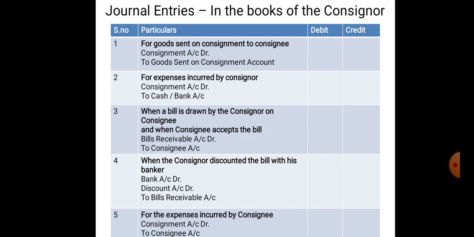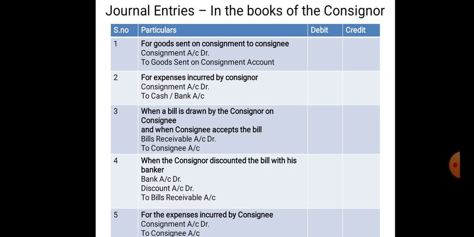When the expenses have been incurred by the consignor, consignment account is debited to cash or bank account. So, in the consignment account, to cash or bank account should be debited. Now, when a bill is drawn by the consignor on consignee, and the consignee accepts the bill, then bills receivable account debtor to consignment account. Here, being advance received against consignment through the bill.